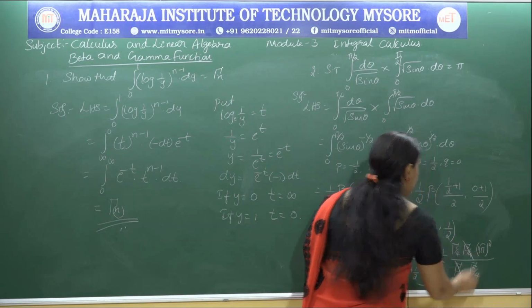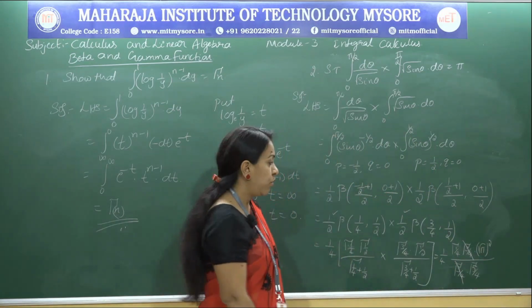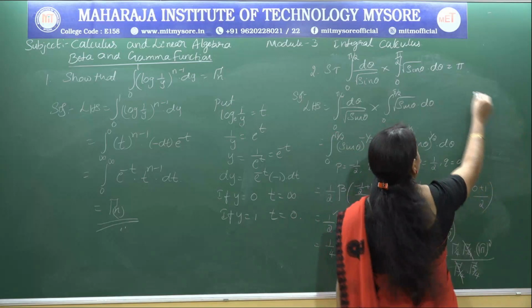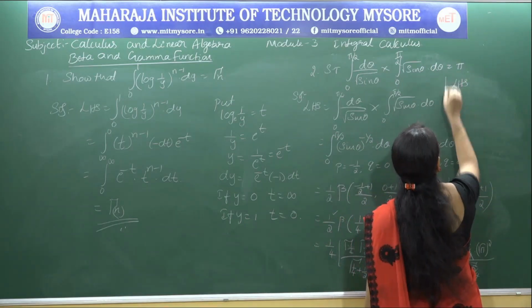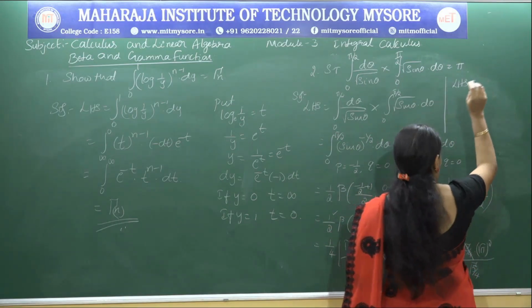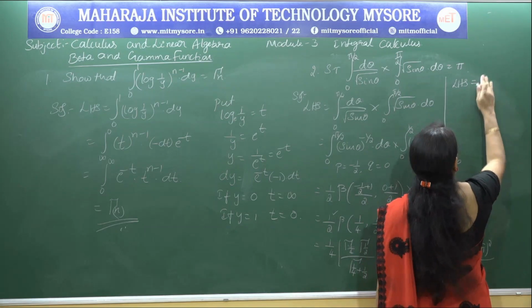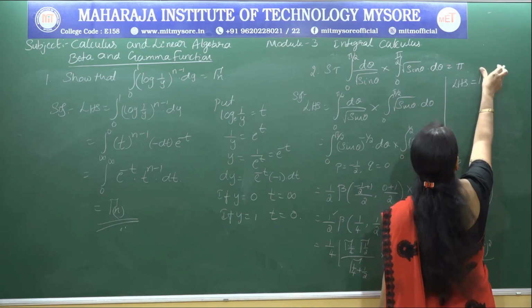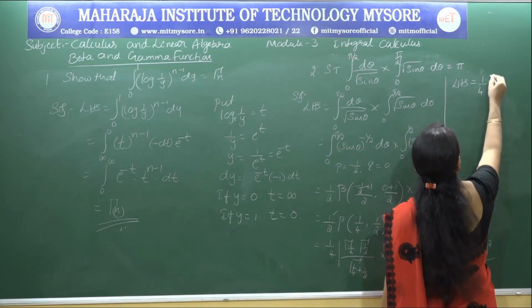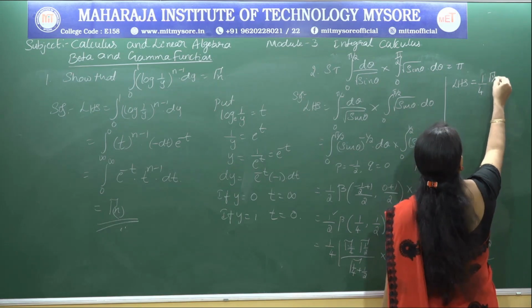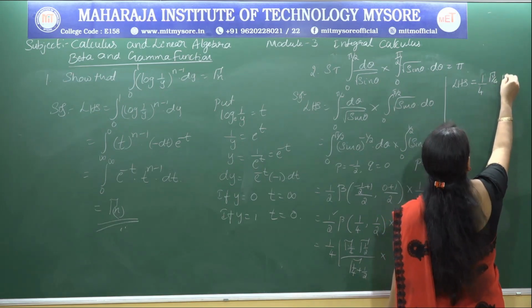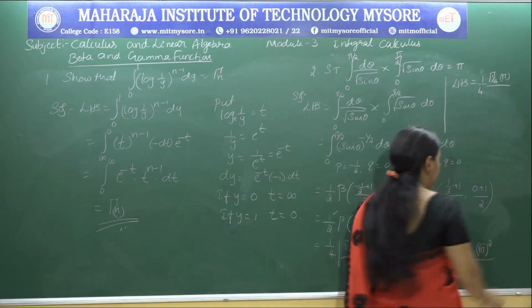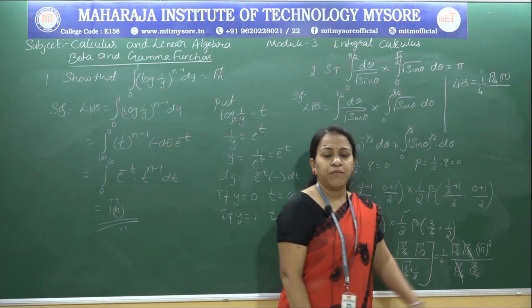So, here I can cancel gamma 3 by 4, so that we remain with LHS equal to 1 by 4, that is gamma 1 by 4, and also of course we have a multiple 1 by 4 into gamma 1 by 4 into root pi whole square, nothing but pi, by gamma 5 by 4.